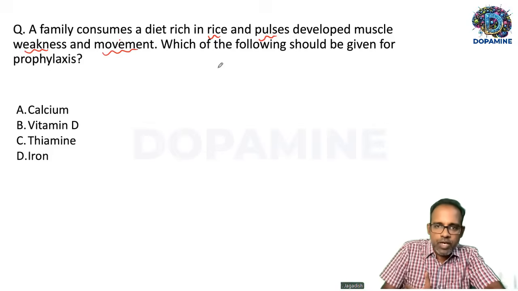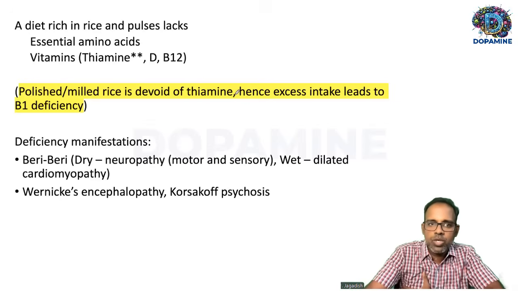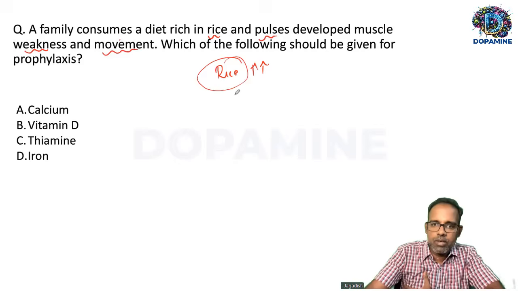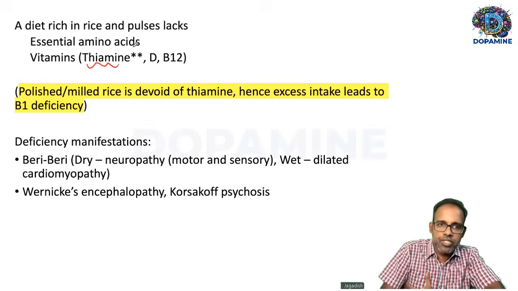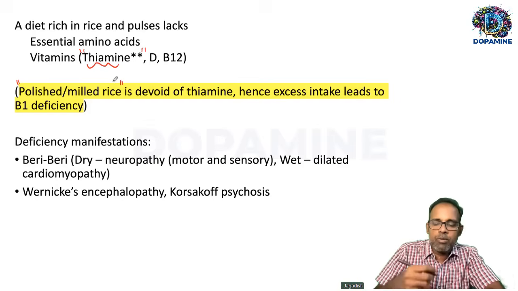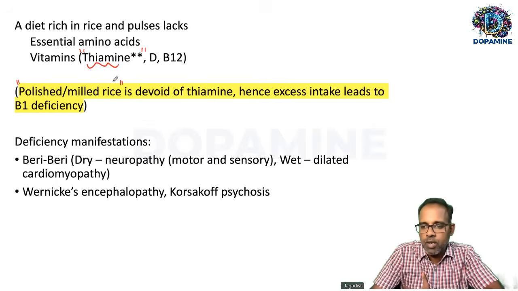Whenever you see increased intake of rice, it usually pinpoints towards one vitamin deficiency called thiamine deficiency, especially when you take large amounts of polished rice or milled rice. Because when you polish or mill the rice, the outer layer is lost, which is what is rich in thiamine. So when you take a lot of polished rice, there is no thiamine in that rice. So you are more prone to develop thiamine deficiency.